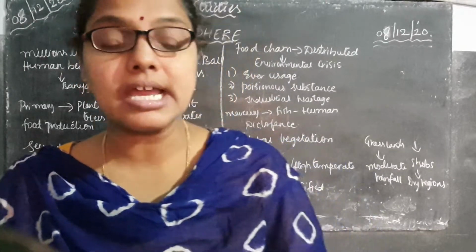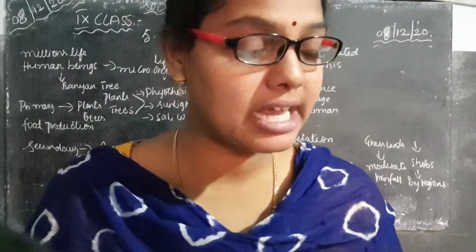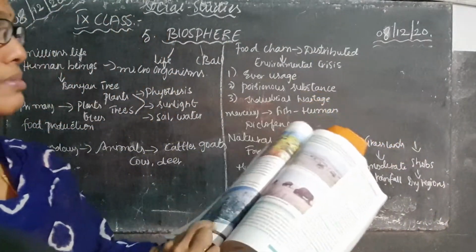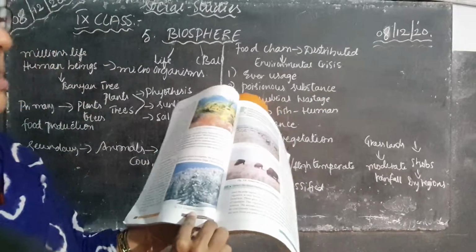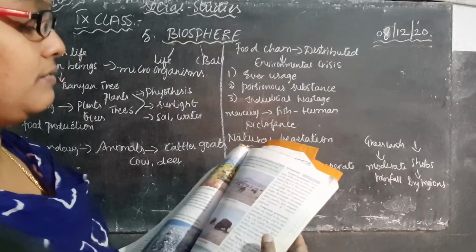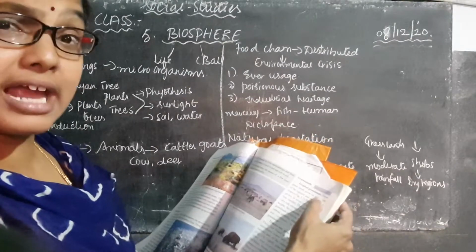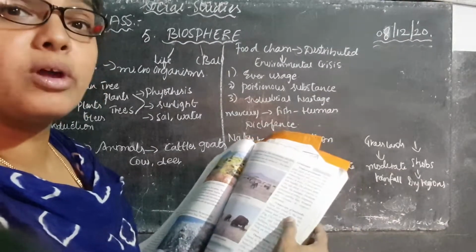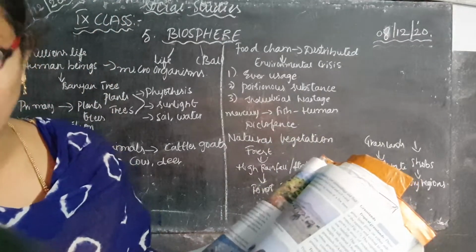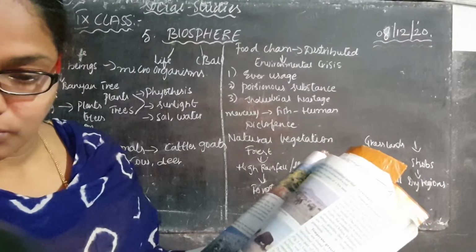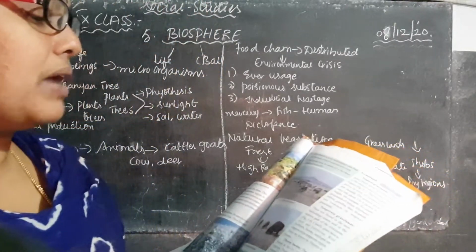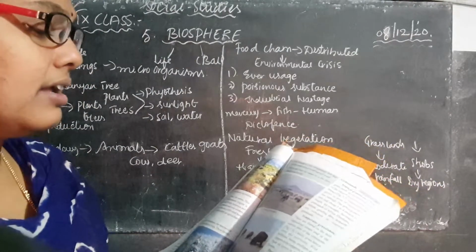Now, the next topic. Let me show this Coniferous Forest in your textbook, children. Just open your textbook, page number 54. This is a picture of the Coniferous Forest. Next, coming to the grasslands, we have already discussed tropical grasslands. The next point, temperate grassland, we have also discussed. Coming to the thorny bushes. What are thorny bushes, children? Just look into your textbook. This type we are able to find in dry, desert-like regions.